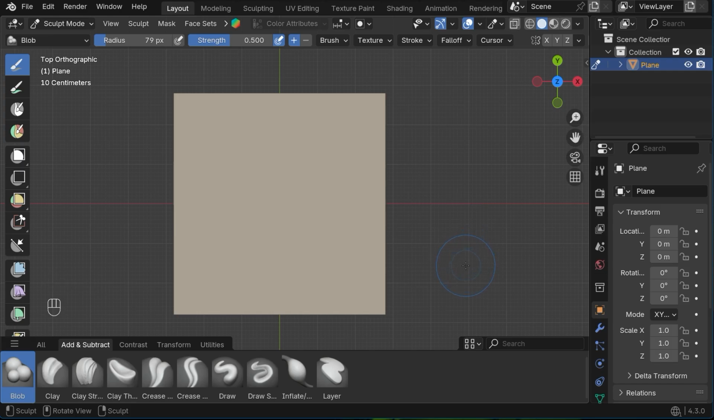This time I'll explain the different types of brushes in detail. I will explain the add and subtract options in the category. Let's start with the blob brush.